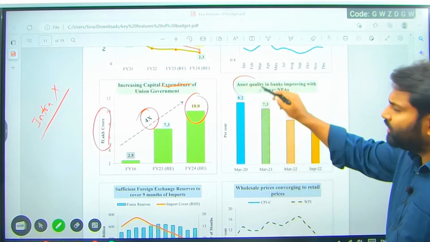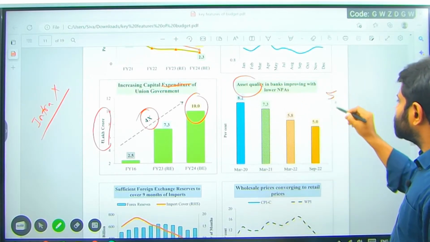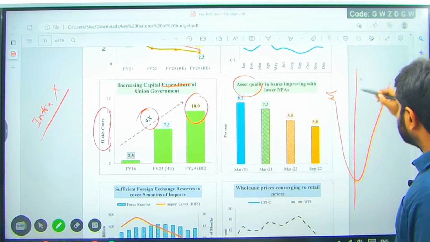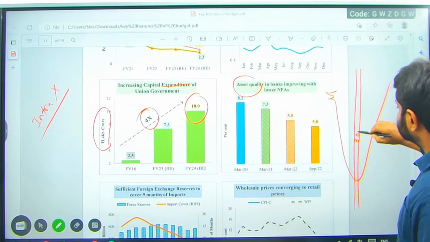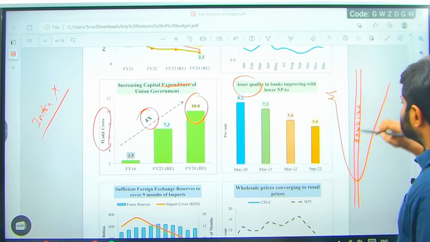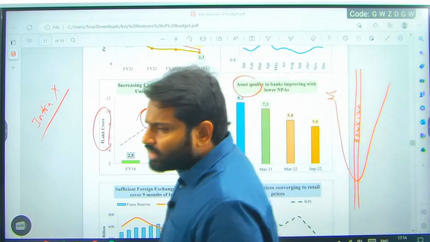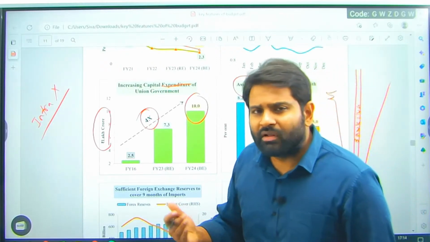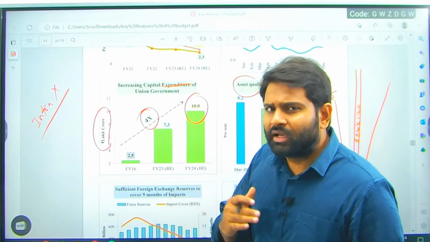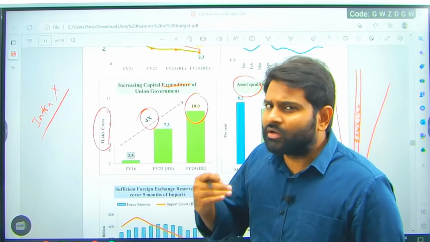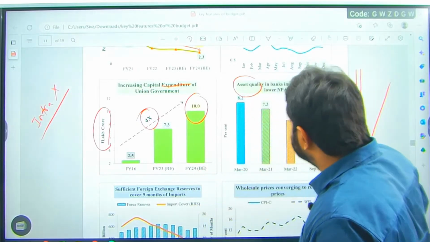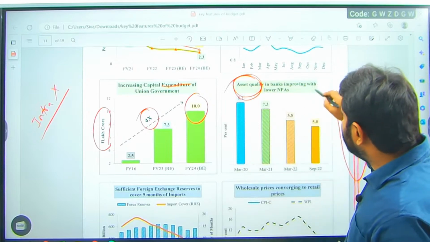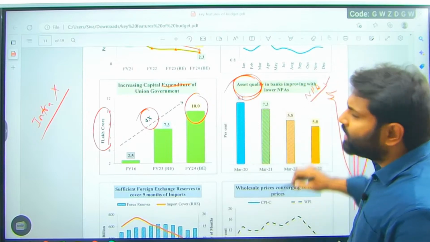And another important thing, whenever you speak about the Indian economy, the backbone of the Indian economy or the financial sector is banking. If banking suffers, if the financial sector suffers, all other sectors will have to face the heat. Let it be industrial sector, infrastructure sector, services, agriculture sector. Every sector will face the heat because there will be no credit offtake. Because of which, asset quality is one of the important parameters of banking. NPA, asset quality is important.